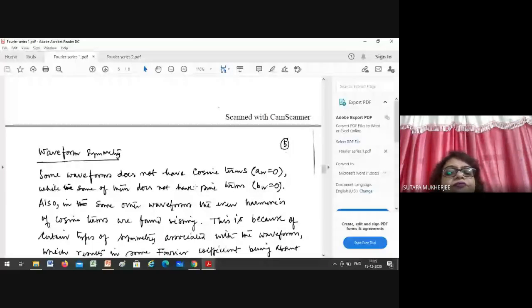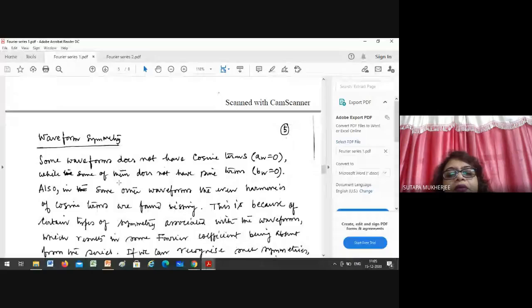Now come to waveform symmetry. Some waveforms do not have cosine terms, definitely, when A_n equals 0, while some of them do not have sine terms when B_n equals 0. When you do the problem, it will be clear. Ma'am, why are you just telling me cosine terms, not A_n equals 0? The terms associated with that will be equal to 0. Hence it is called that cosine terms are 0.